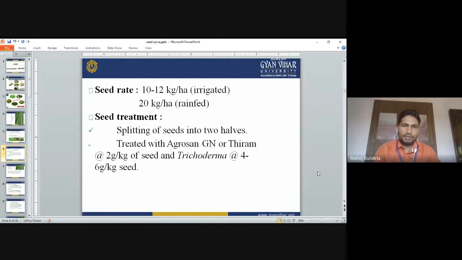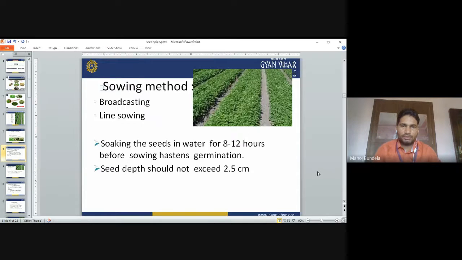Next is seed rate. The seed rate of coriander is 10 to 12 kg per hectare for irrigated condition and 20 kg per hectare for rain-fed condition. Seed treatment. Splitting of seeds into two halves, and after that we will go for treatment of the seeds. Treatment of the seeds with Thiram, 2 gram per kg of the seeds, and Trichoderma we can use 4 to 6 gram per kg of the seeds to control the fungal disease. Thiram is mainly used to control the fungal disease.